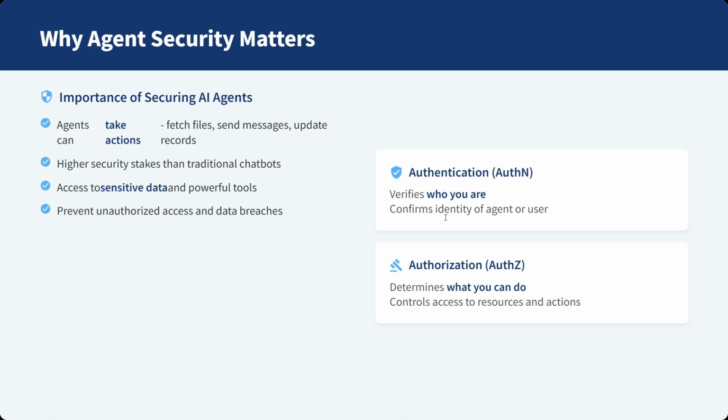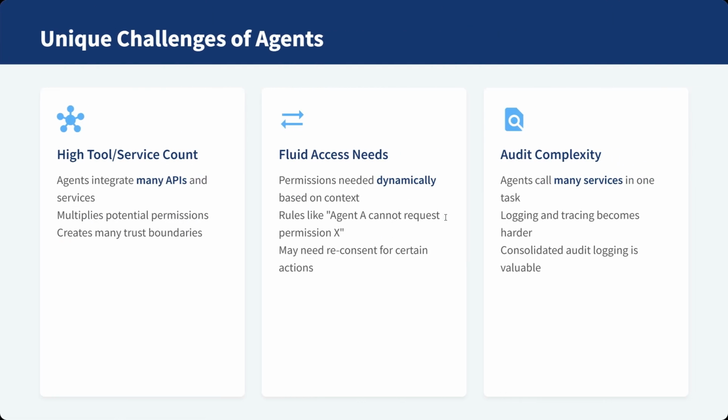The foundation of that security lies in two key principles: authentication, verifying who the agent or user is; and authorization, defining what they're allowed to do. Unique challenges of agents. But here's where it gets tricky. Unlike traditional applications, agents don't have one fixed role. They dynamically call multiple tools, services, and APIs, each with their own permissions. This creates three main challenges.